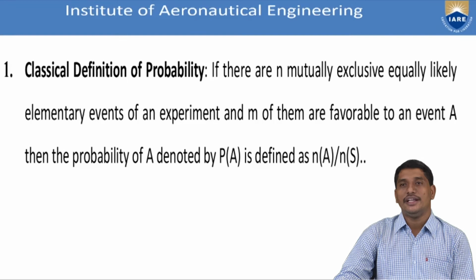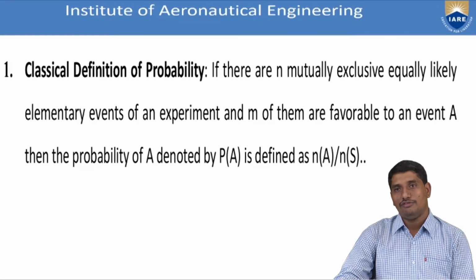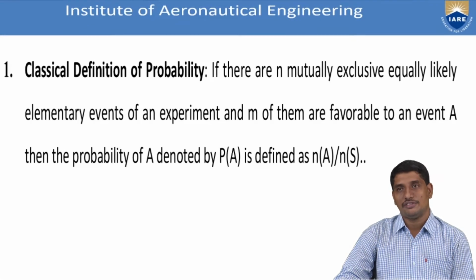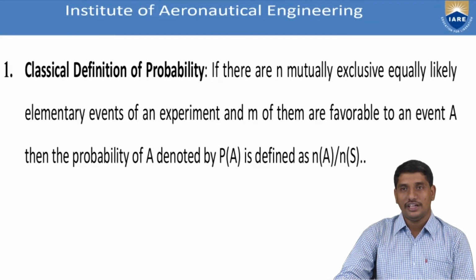In that case, we can define the probability of an event A. That is, A is an event of S, a subset of S, and the chance of happening of A, that is the probability of A, is defined as n(A) by n(S).